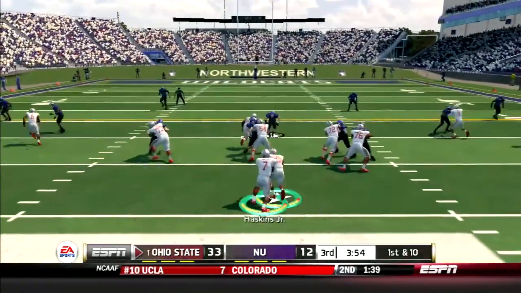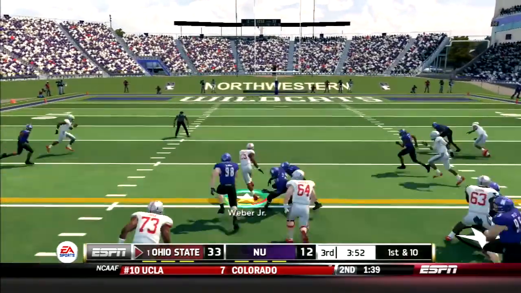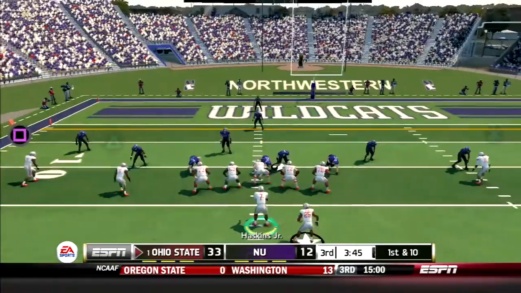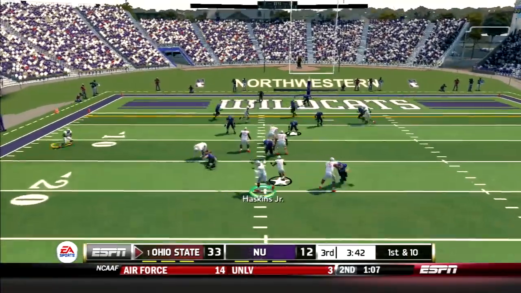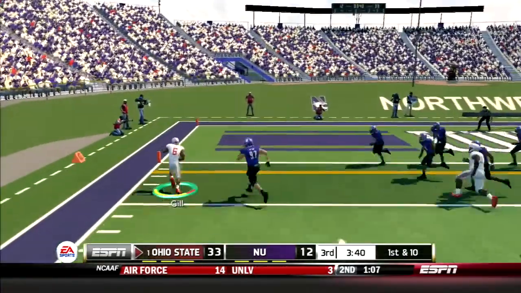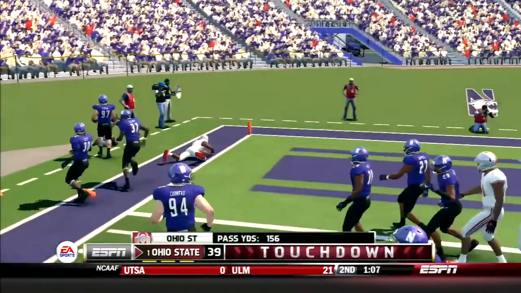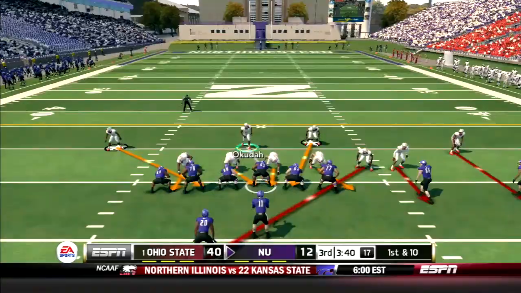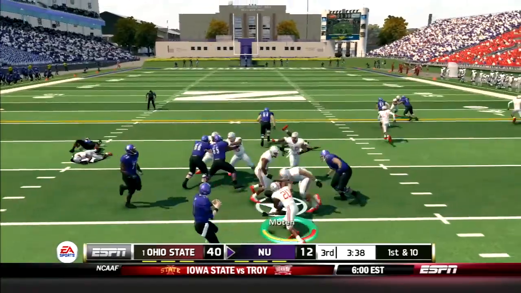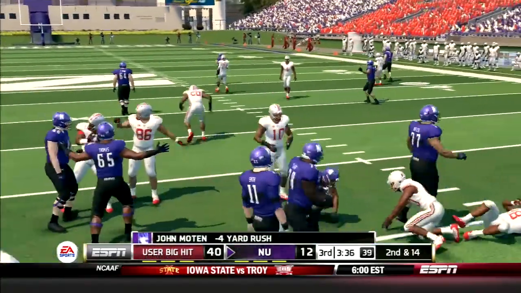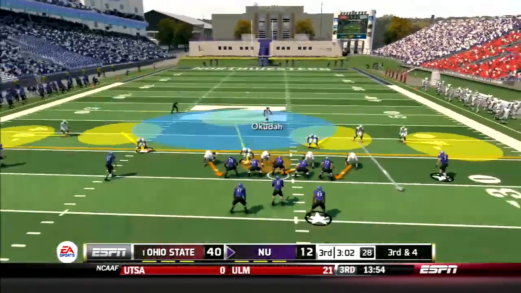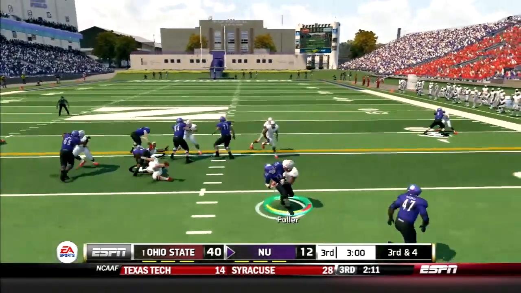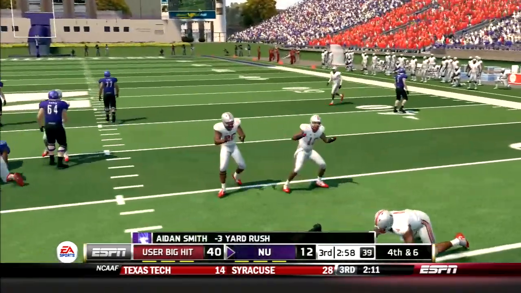Then Weber gets it again, finds a hole on the left, bounces off a defender, and gains 16. A few plays later, Haskins drops back, and he finds Gill wide open, and he walks into the end zone from 12 yards out. His first TD as a Buckeye. The Silver Bullets are flying around the ball. Okuda times the blitz perfectly and gets the TFL. Then Northwestern tries to go option, but Jordan Fuller blows it up in the backfield, three and out.